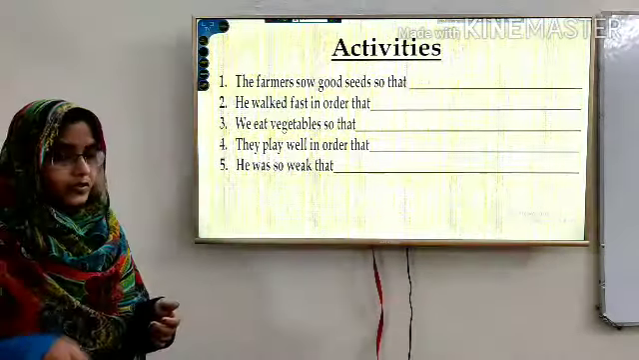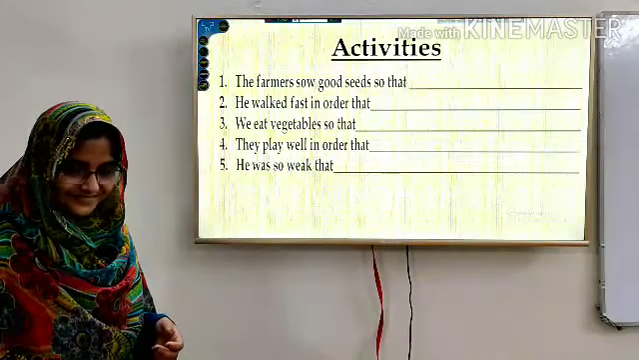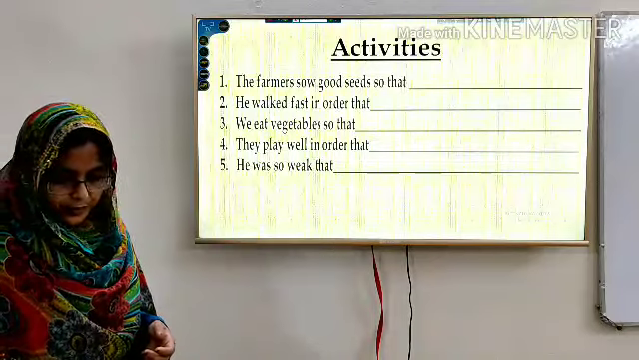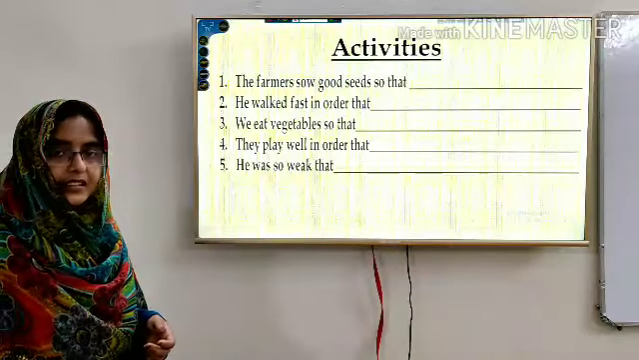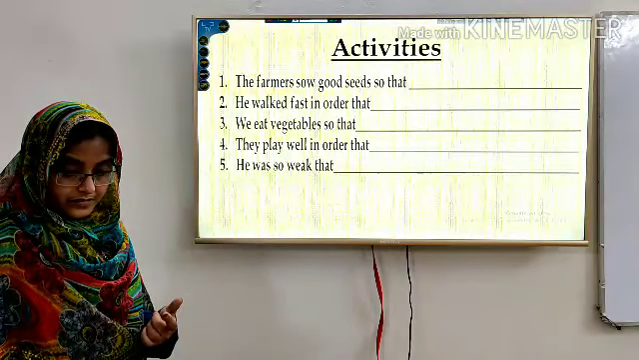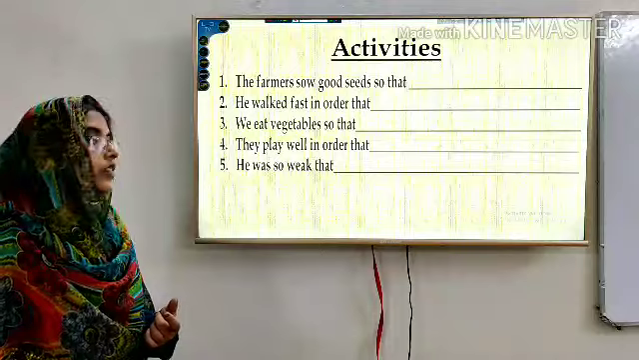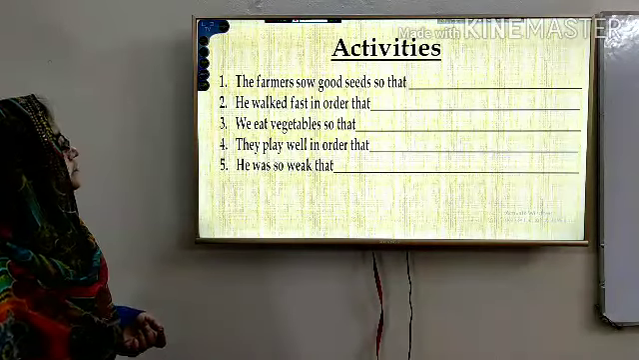These are the activities that are given for you. Note them down as quickly as possible. So hope you have finished your writing. You will take 5 minutes to write.